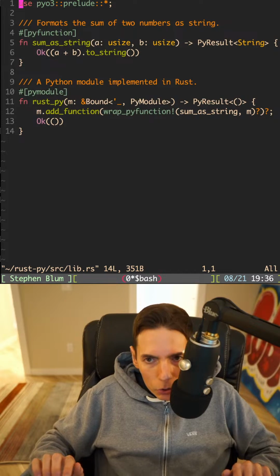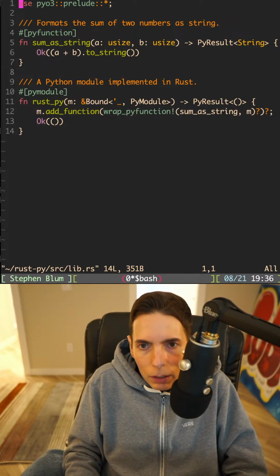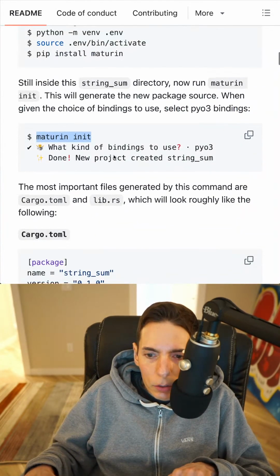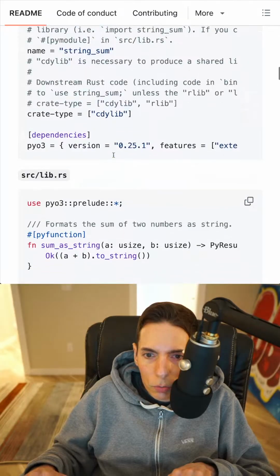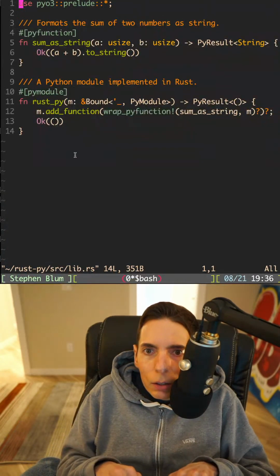Okay, so now we've got our tutorial set up. We should be able to just run cargo build, and I think it should create the Python module for us directly. Let's see if there's anything else in here instruction-wise. So yeah, we've got our PyO3, and then we've got what we have here.